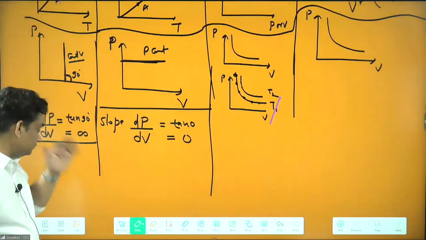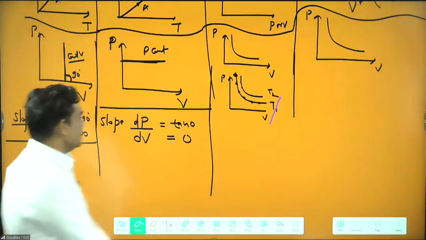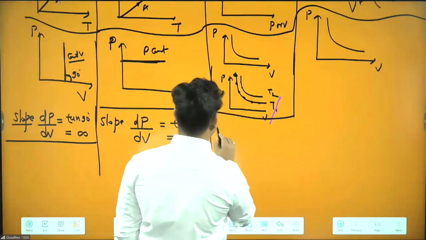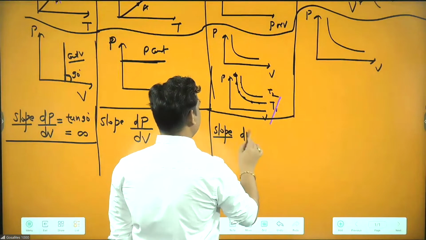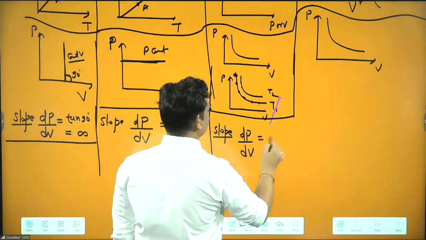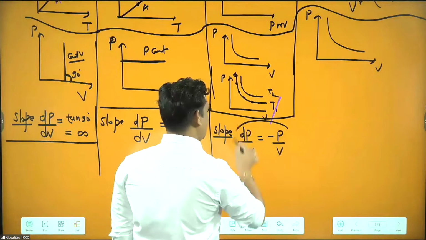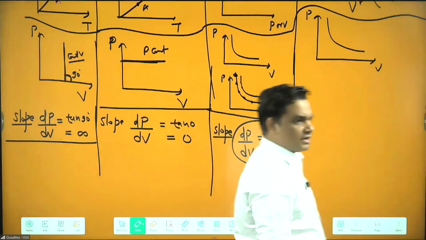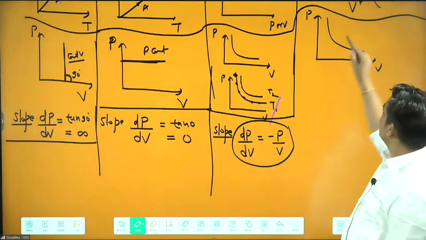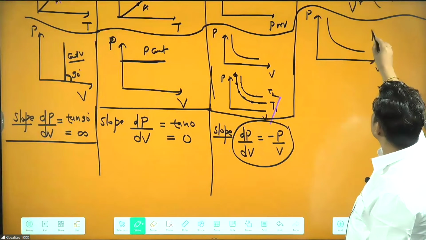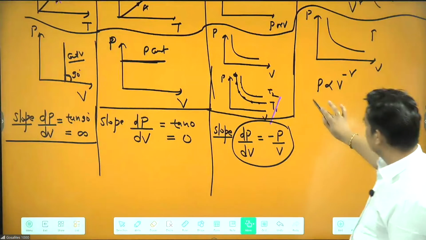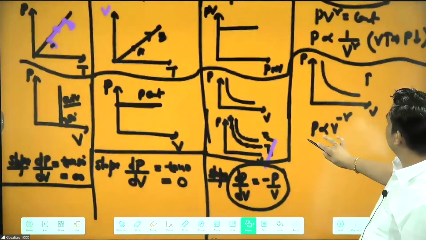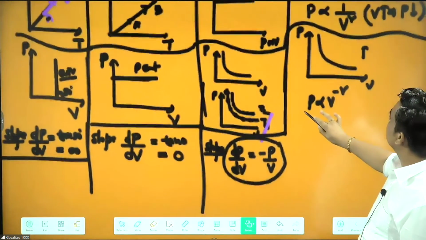Now here, the slope will be dP by dV, and we get minus P by V. How do we get this relation? If you remember, P is proportional to V power minus gamma in adiabatic, that is, P proportional to 1 by V power gamma.